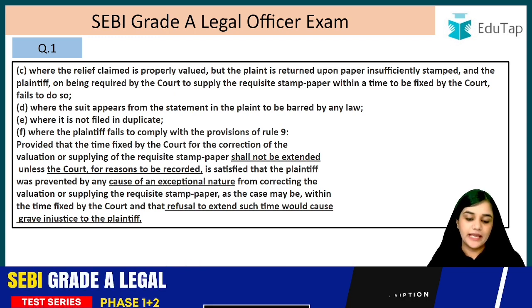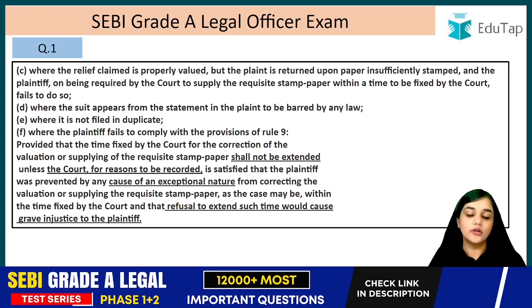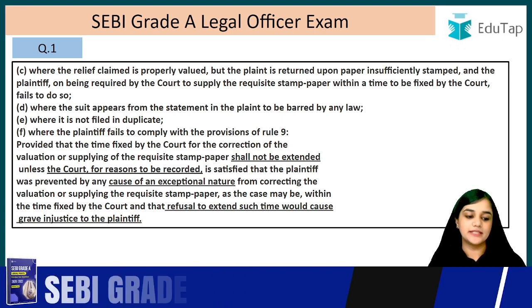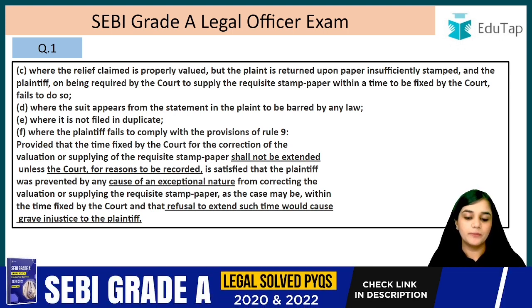Where the relief claimed is properly valued, now they are talking about the situation where they have properly valued the claim, but the plaint is returned upon paper insufficiently stamped, and the plaintiff, on being required by the court to supply the requisite stamp paper within a time to be fixed by the court, fails to do so.